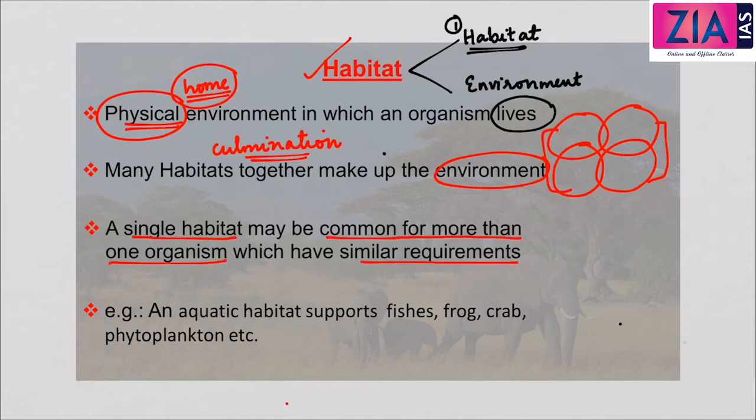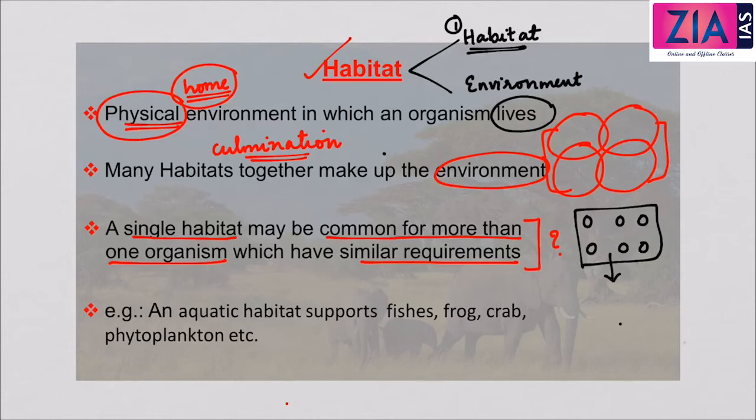which have similar requirements. So what does it mean? It means that there is no one specific habitat for every organism. There can be one habitat in which more than one type of species live. But what is the condition here?